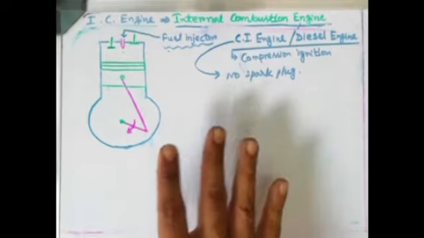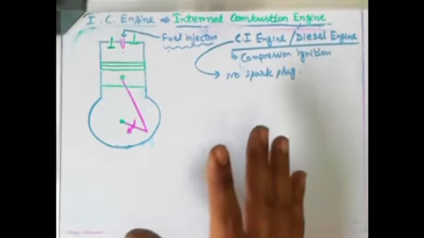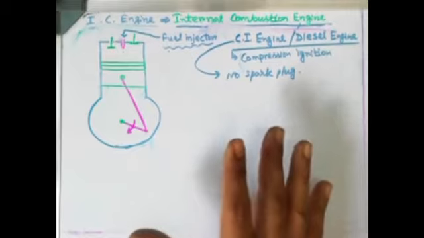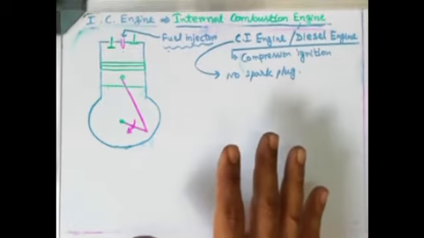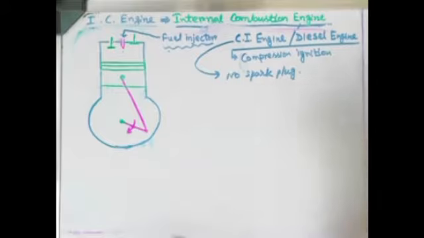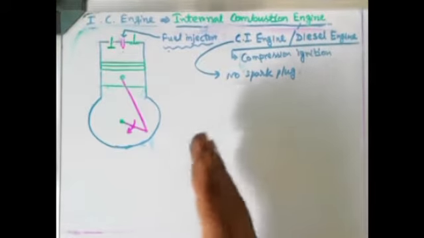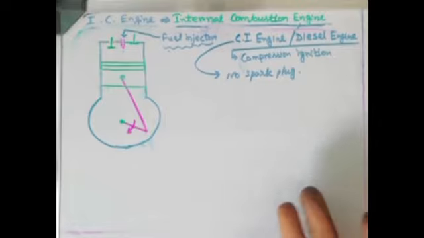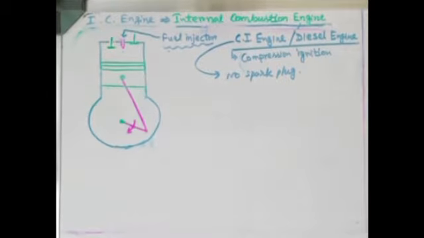So spark ignition means a sparking device will assist to initiate the combustion. In a CI engine only the pressure and temperature raised in the compression stroke will be responsible to initiate the combustion process. That's the basic difference. Okay, so by its name you can understand that in case of an SI engine, it is also known as petrol engine because the fuel being used is petrol, and in case of a CI engine we are using diesel as a fuel, so that's why it is also known as diesel engine.